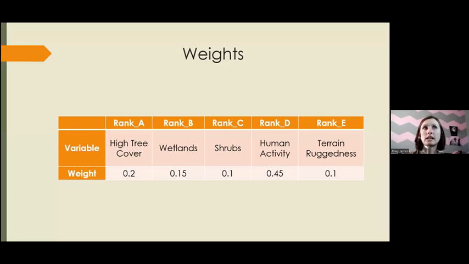Each variable was then given a weight to signify the importance of that variable for habitat suitability. The land cover variables made up 30%, with high tree cover being the highest at 0.2. Human activity was deemed the most important to suitability at 45%, and finally terrain ruggedness was 10%. The calculate field tool was used to create a suitability value and produce a map of suitable areas.